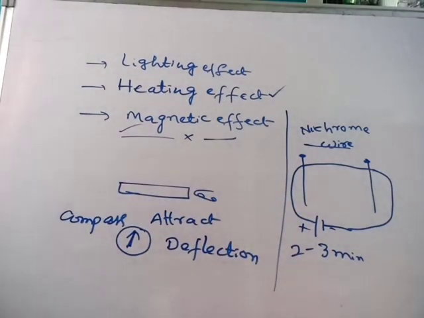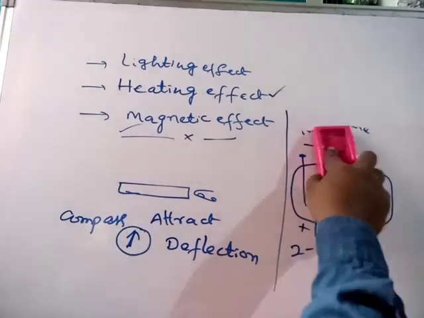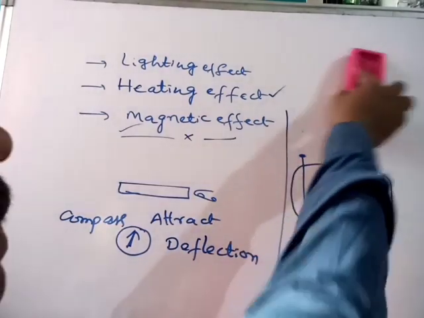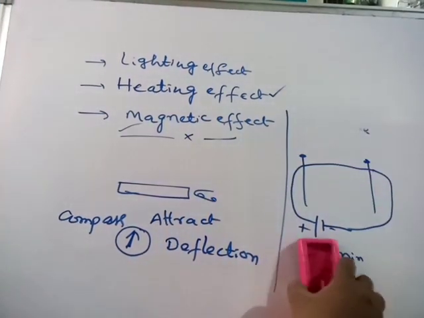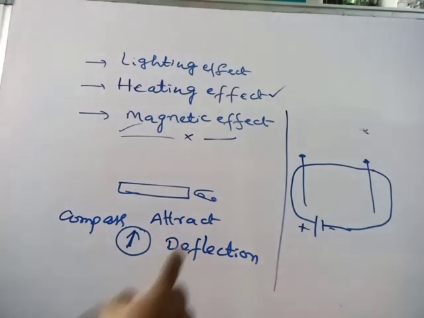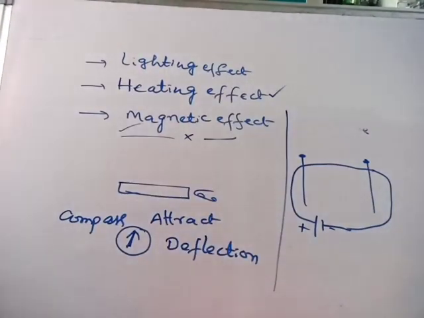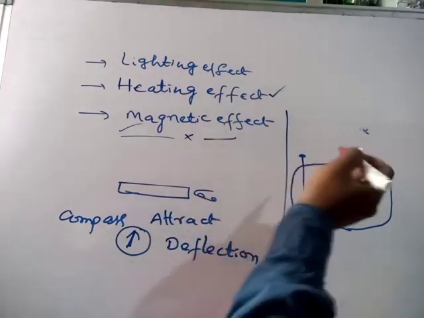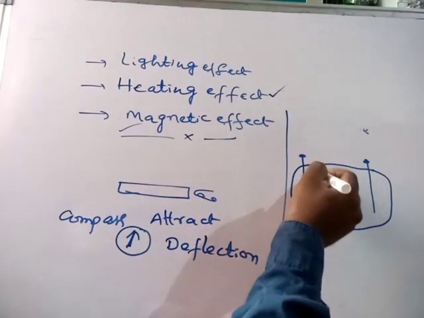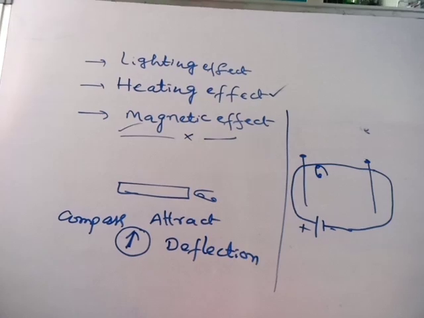How can we indicate the presence of magnetic nature? We have to take either a safety pin or a compass, either one, no problem, and bring it nearer to the copper wire. Definitely the safety pin will be attracted.